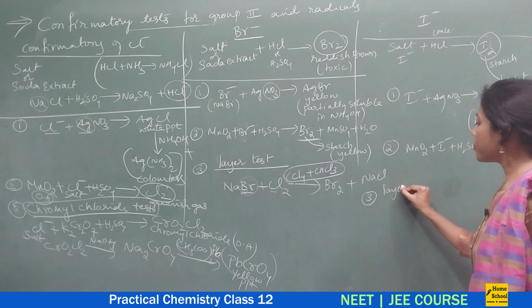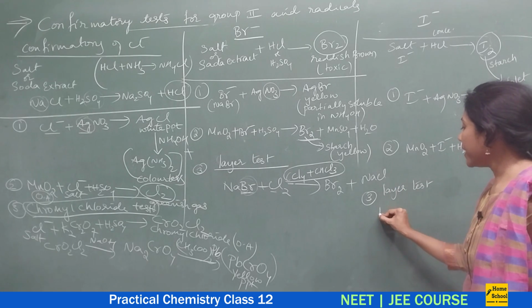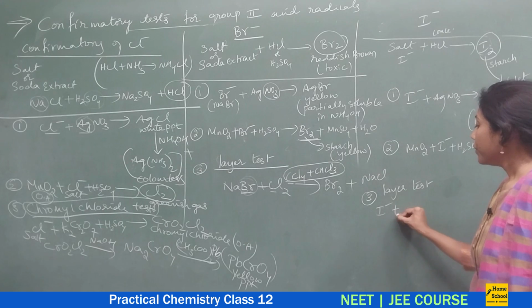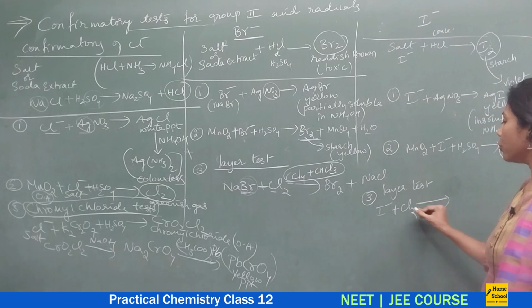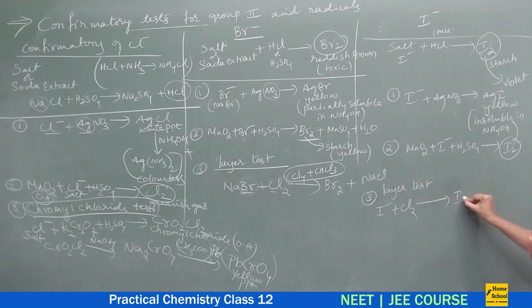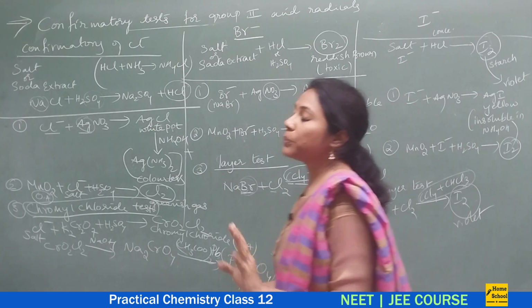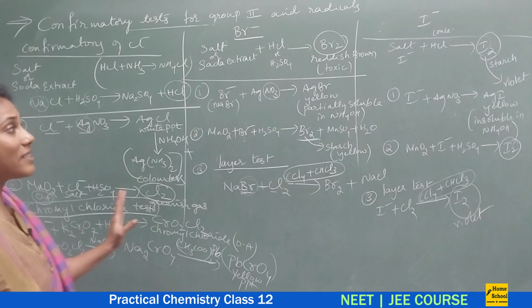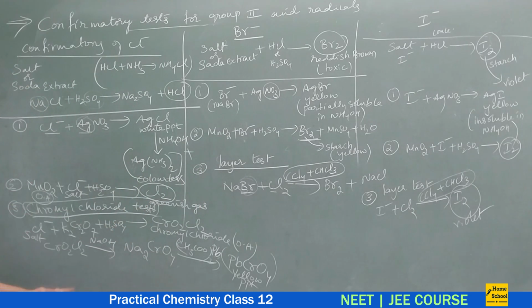And the third confirmatory test is the layer test. We can use the layer test here also. That means when you take an I minus containing salt, you add chlorine. Chlorine oxidizes I minus to I2. This happens in the presence of CCl4 or CHCl3. So the iodine that is formed will come to the organic layer, and this organic layer looks violet in color. If it looks violet, it confirms the presence of iodine. So this is how chloride ion, bromide ion and iodide ion are confirmed with the help of these confirmatory tests.